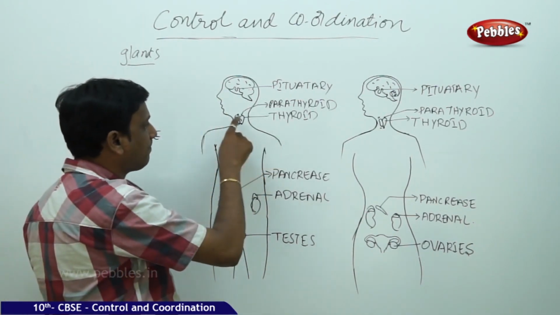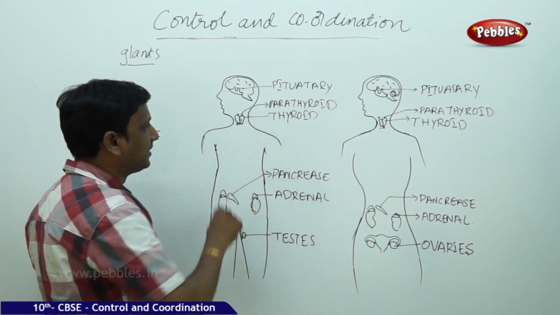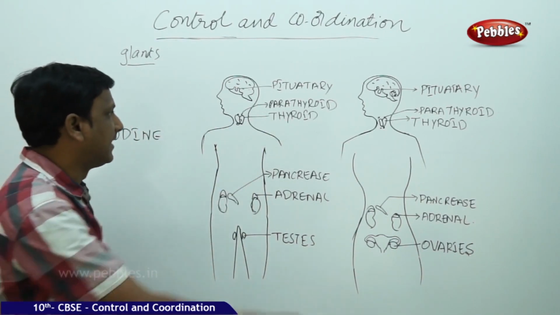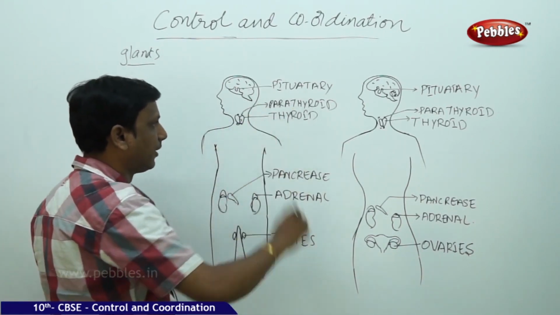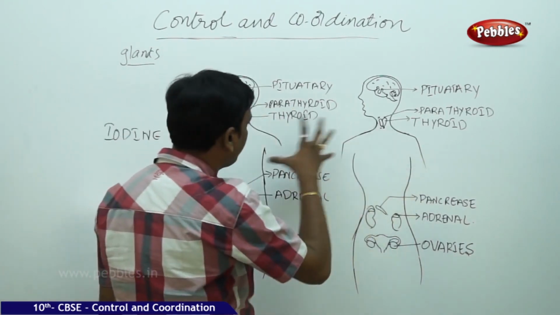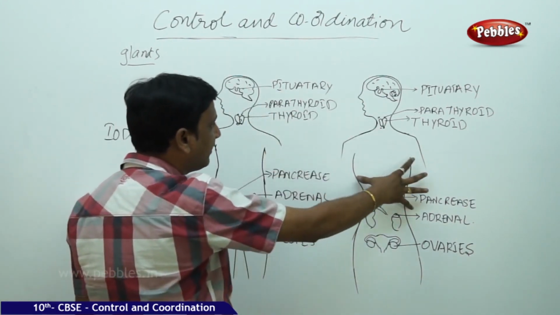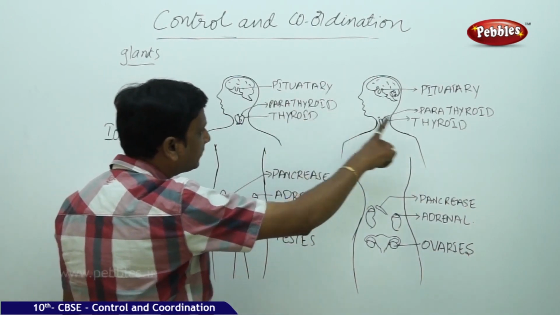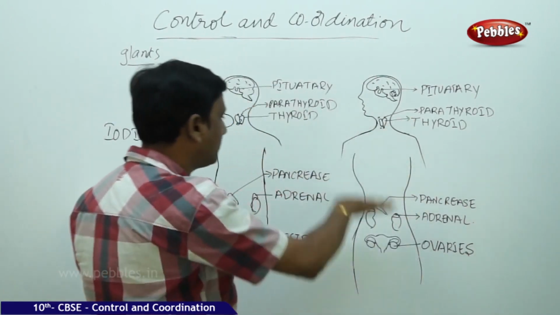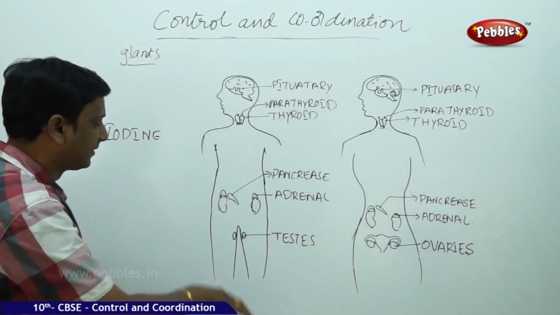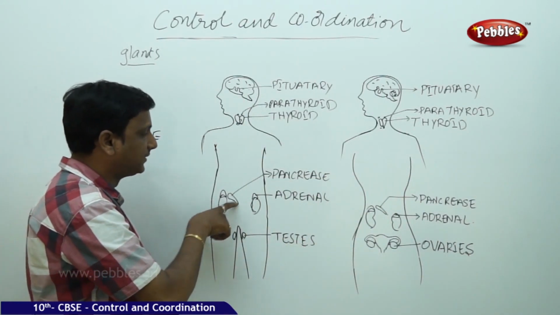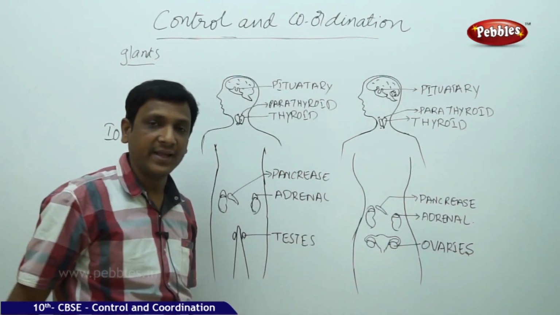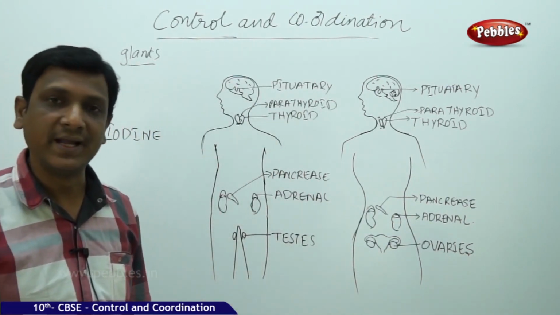Beside the thyroid, attached to it, you find small parathyroid glands. So in the neck region we see the thyroid as well as the parathyroid. These are common in both female and male. I have drawn two figures here, female and male. In both cases you see the pituitary, the parathyroid and thyroid, and then we come down. In the stomach region, in the lower abdomen, we have an important organ cum gland, the pancreas. The pancreas helps in digestion by secreting pancreatic juice.